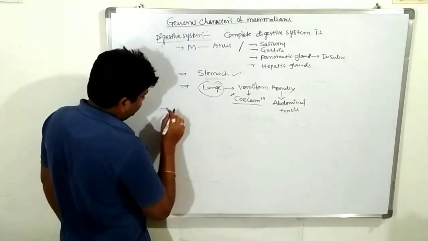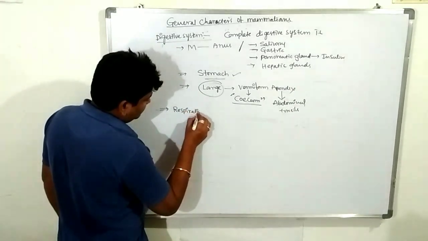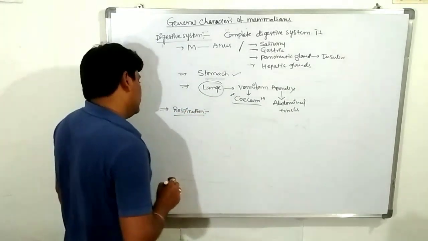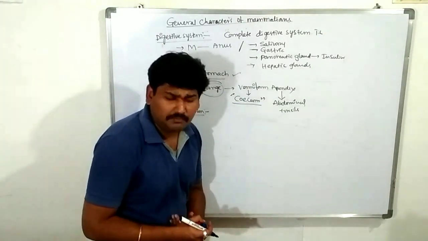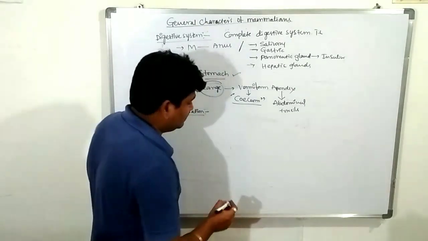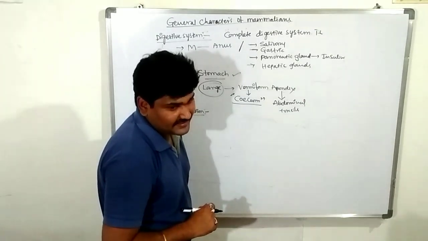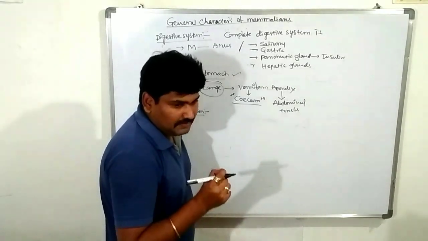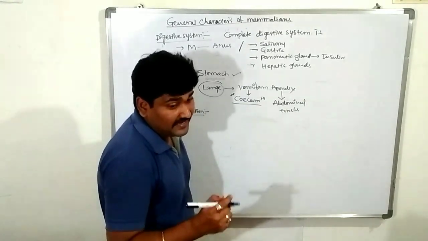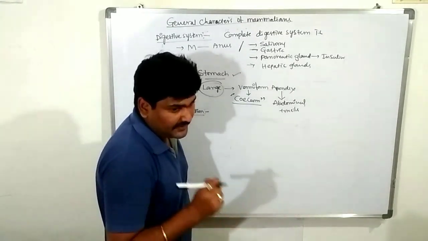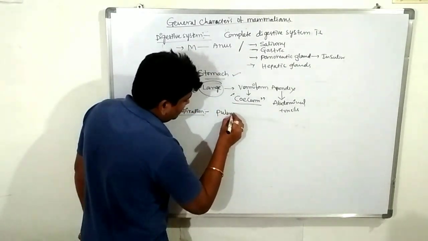What is respiration? Most organisms respire through pulmonary respiration. Sometimes it is skin respiration, so don't get confused. Aquatic blue whales and dolphins, 90 percent of them, respire through the lungs, which is pulmonary respiration.